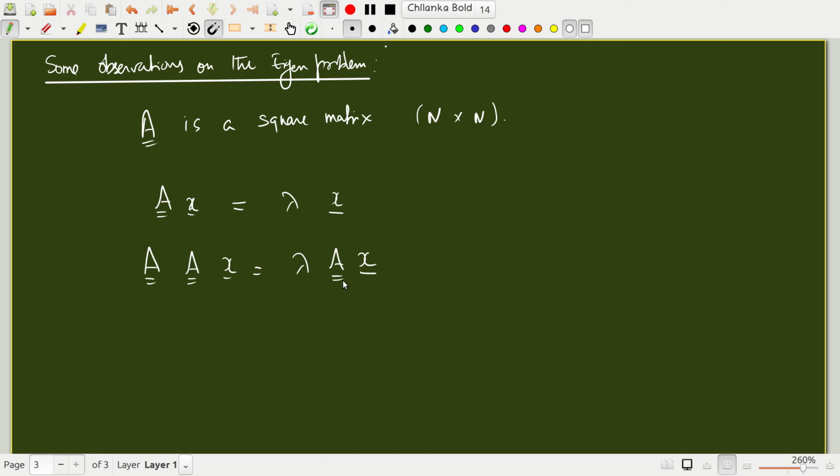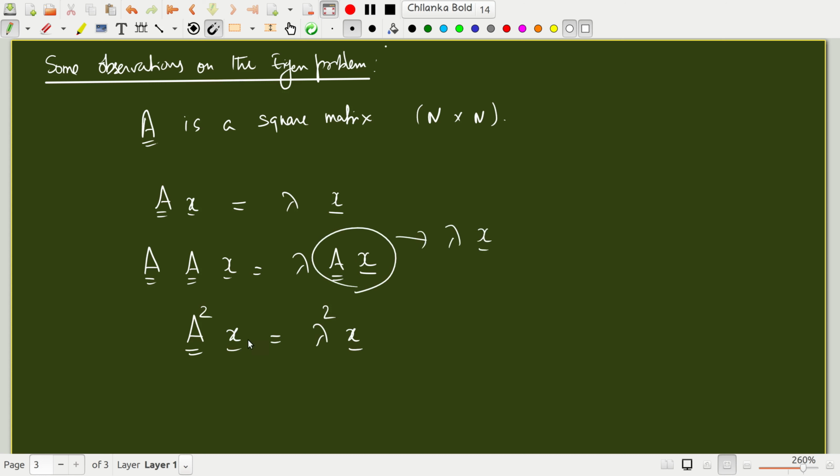The left side is A squared x, but Ax is lambda x, so this becomes lambda squared x. That is the definition of the eigenvalue problem.